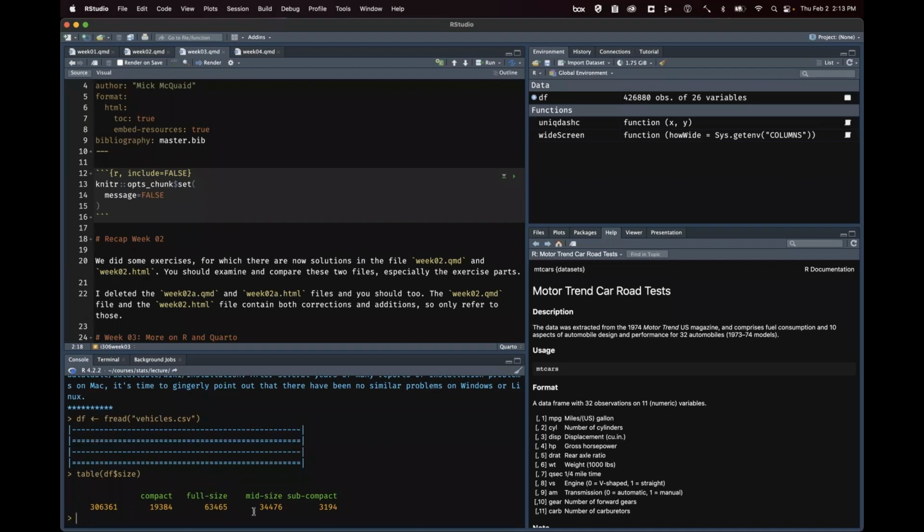variable, and you can see that there are 306,000 cars for which the size is not listed in the Craigslist ad. What happens is a lot of people are impatient in filling out the Craigslist form, so they just throw everything into the description field instead of filling out the fields, checking the boxes in the Craigslist form. As a matter of fact, you might want to pretend you're listing a car to just see how the Craigslist thing works, and then you'll better understand how you end up with situations like this.